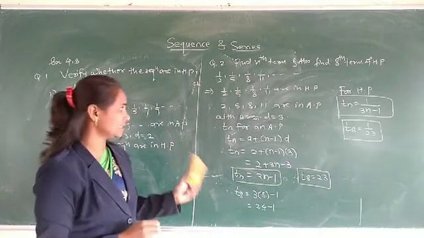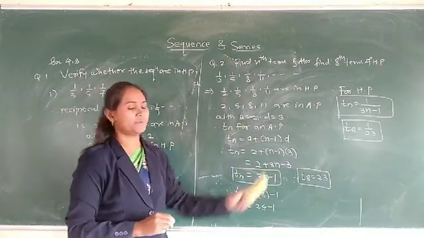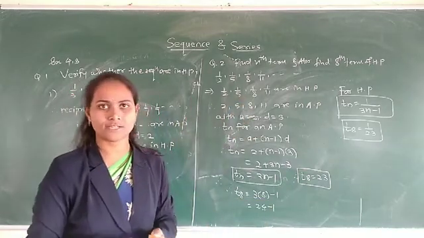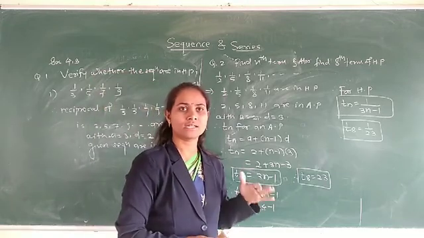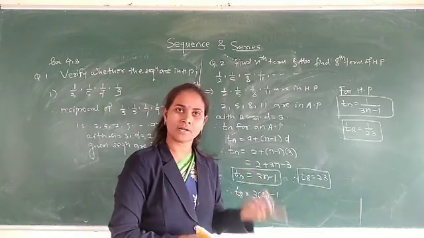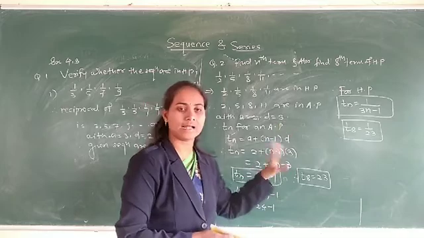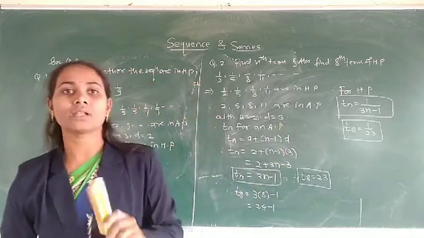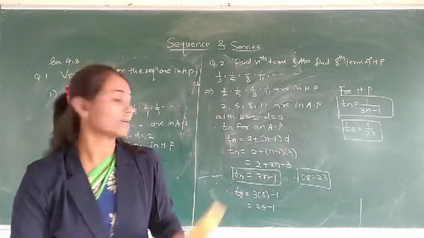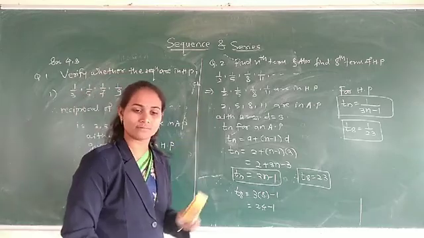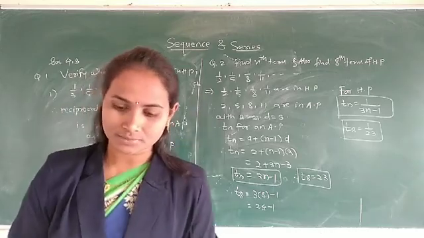So these are very easy questions for HP. If you have to find any term of an HP, first convert it into an AP, find the nth term for the AP, and then take the reciprocal and write. You should try to solve our next questions, which are the same as question number 1. Now see the next question, number 3.